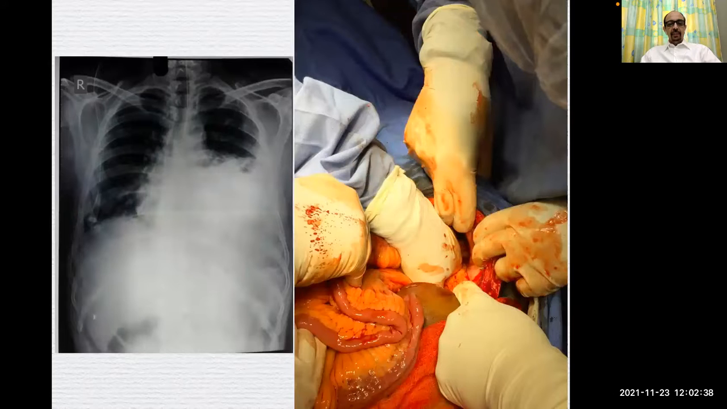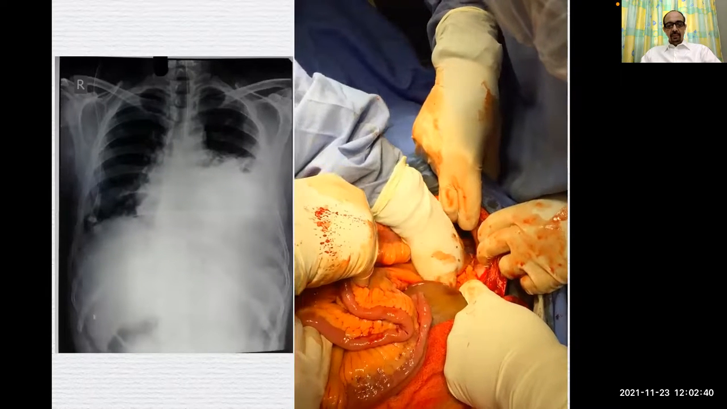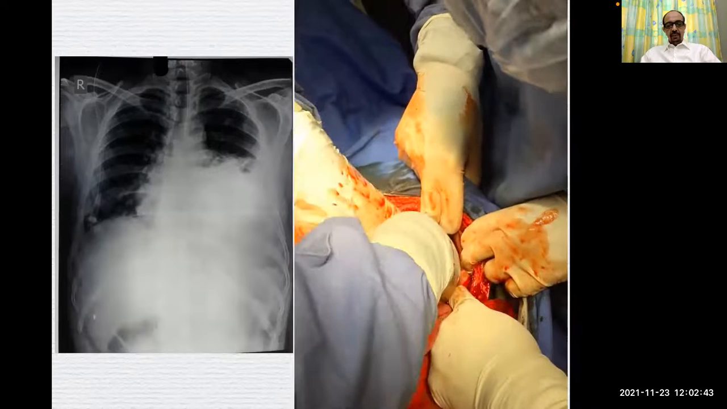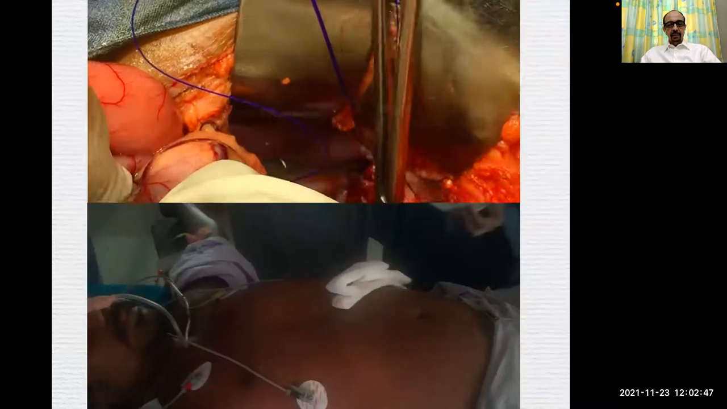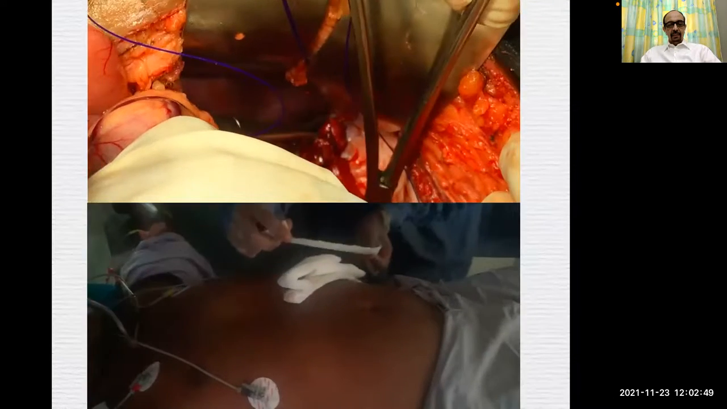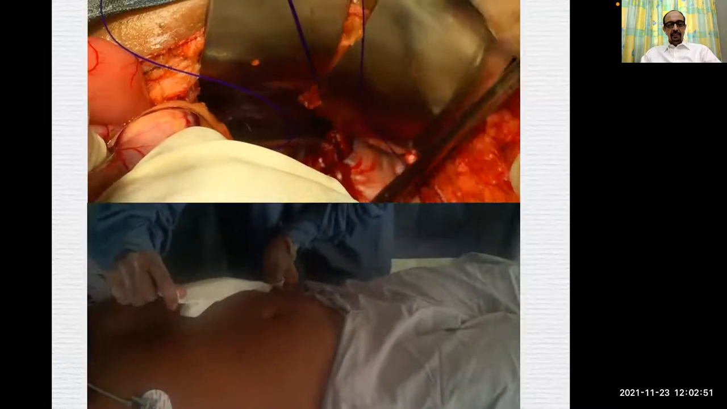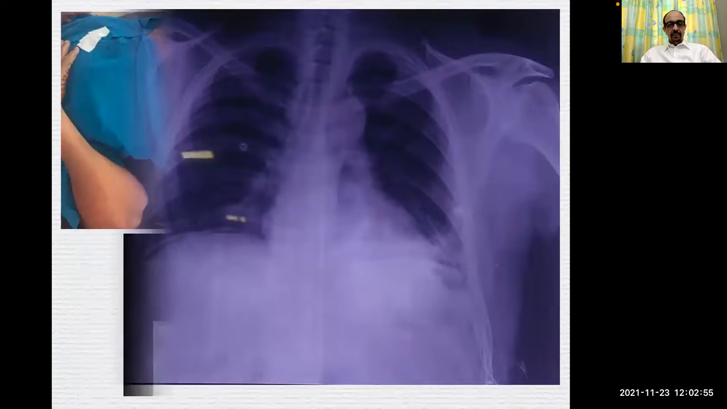This was a traumatic diaphragmatic hernia. You can see the whole of the left hemithorax filled with intestinal contents. Diaphragmatic mesh repair being done. The same patient at the end of surgery. Next, the X-ray of the same patient.